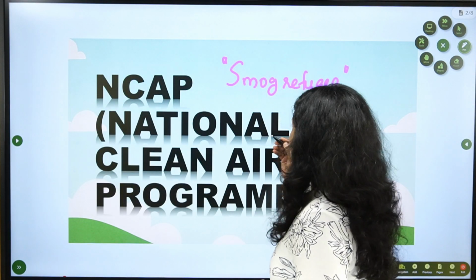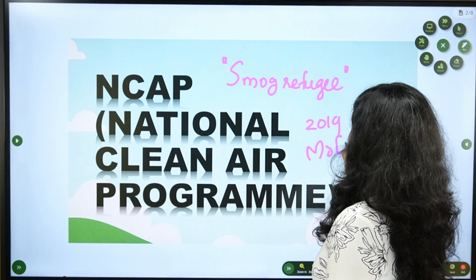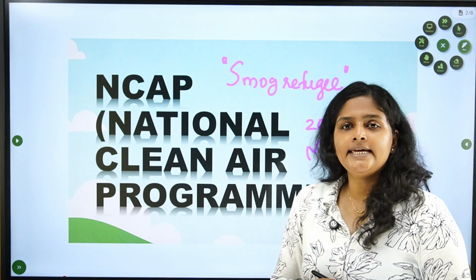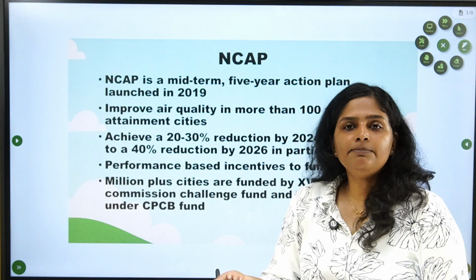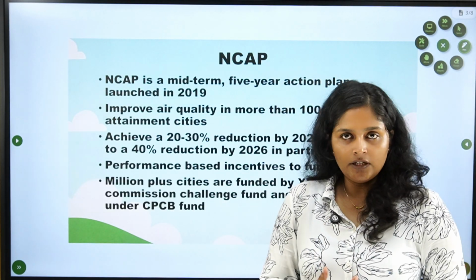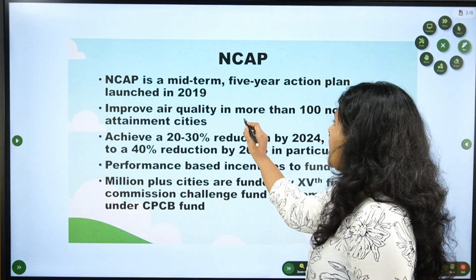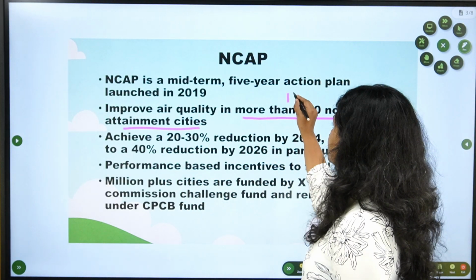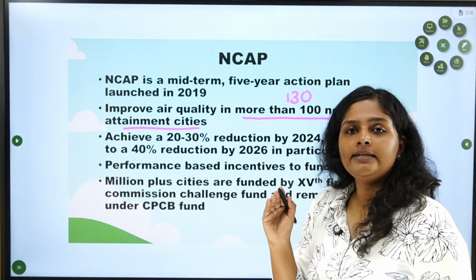And for that, in 2019, the Ministry of Environment, Forest and Climate Change proposed a program called NCAP or National Clean Air Program. It is a mid-term program with plans for 5 years, and it tries to improve the air quality of more than 100 non-attainment cities. It's actually now 130 cities. It is trying to improve the air quality of these 130 non-attainment cities.